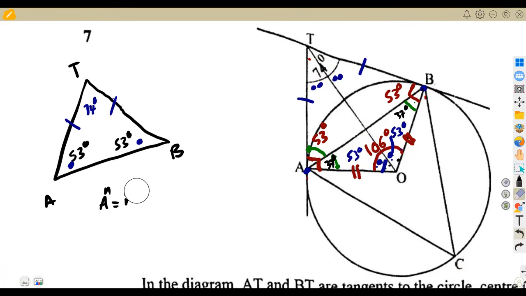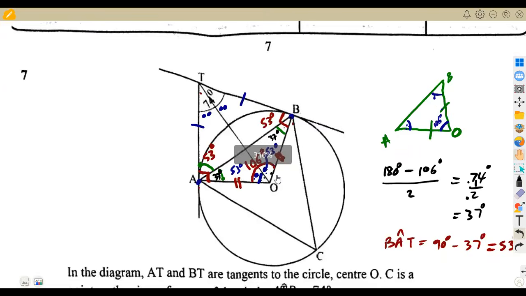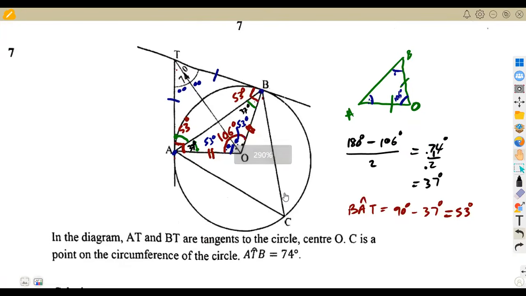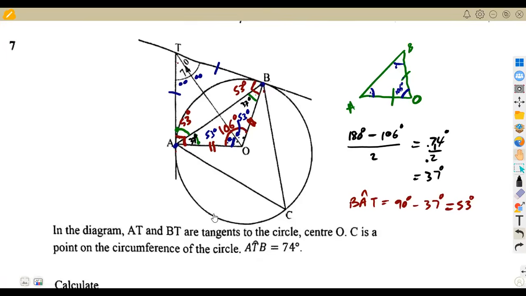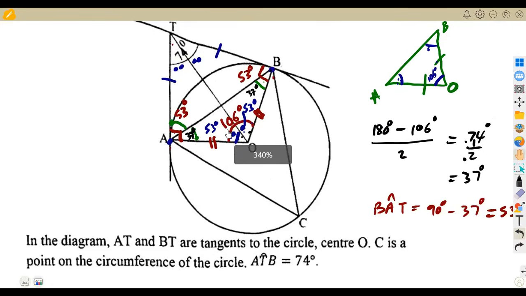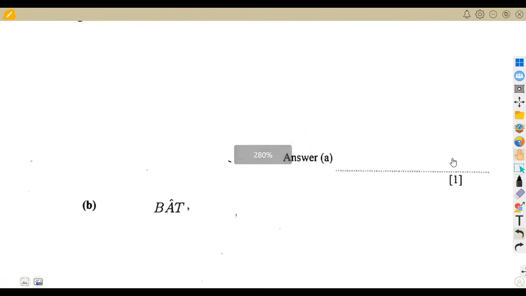So guys, if you're dealing with circle geometry, it's in your hands. The ball is in your hands, so you play it the way that you want. That's the idea of circle geometry. So that was going to be 53 degrees, which is the same as the first angle that we obtained. It was 53, and this one also is going to be 53 degrees.